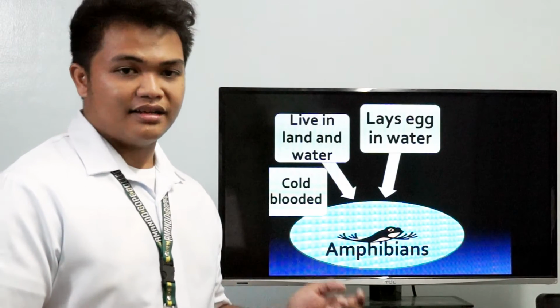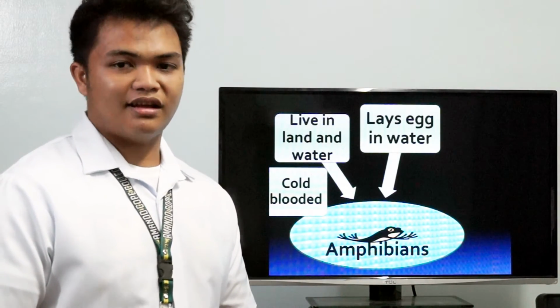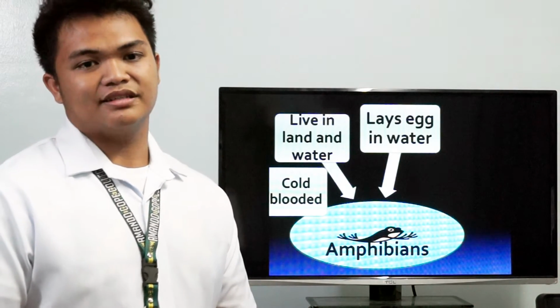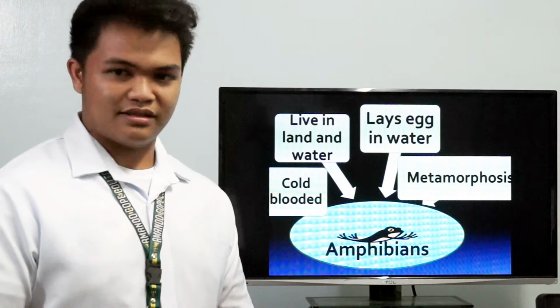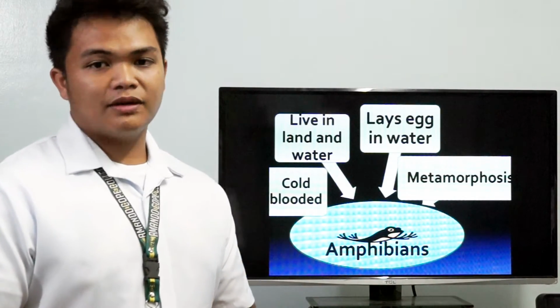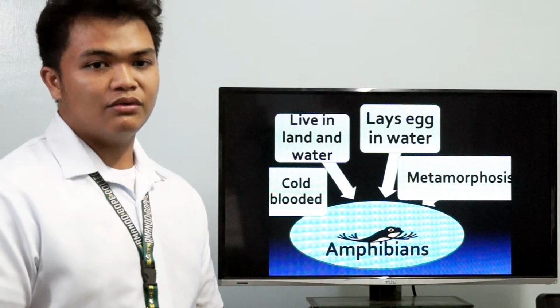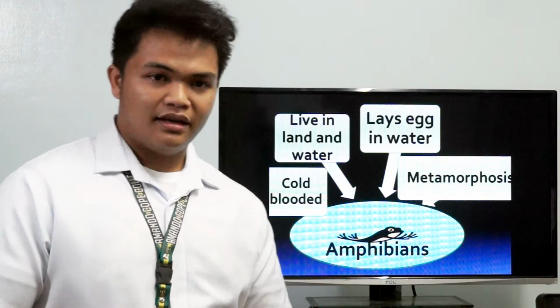Amphibians lay eggs in water. When the eggs hatch, the young may not look like their parents, because some amphibians must go through metamorphosis, or a big change to become adults. Aside from some fish, amphibians are the only vertebrates that undergo metamorphosis.